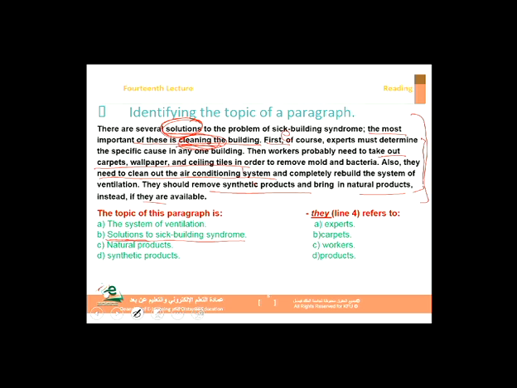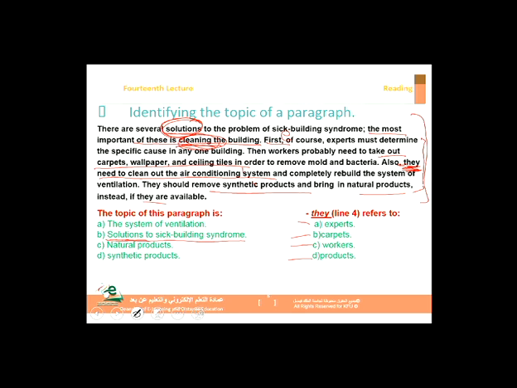Okay. We have "they" here. Sorry, it's "they," yes. What does it refer back to? This is called pronoun reference. This is a pronoun, and it has to refer back to something. So what does it refer back to? Experts, carpets, workers, or products? Remember, we need to check number agreement. If this is plural, the antecedent has to be plural as well. Or the thing that it refers back to has to be plural as well.